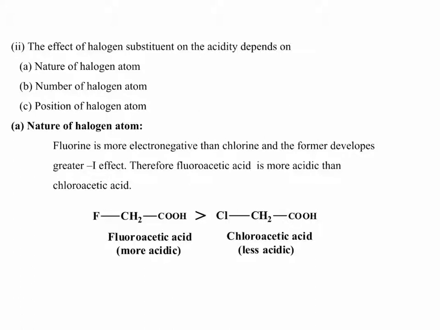Fluoroacetic acid is more acidic than chloroacetic acid, which is due to the minus I effect of the fluorine atom. Because fluorine is more electronegative than chlorine, the withdrawal effect is more in fluoroacetic acid and less in chloroacetic acid. So fluoroacetic acid is more acidic than chloroacetic acid.